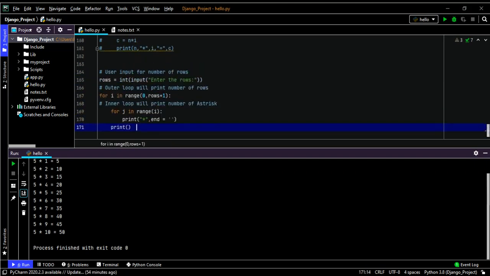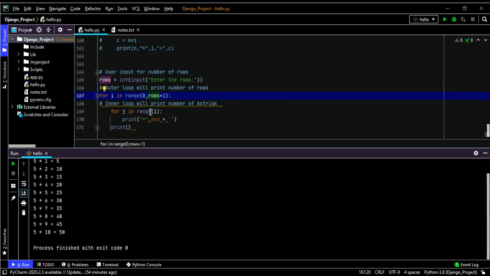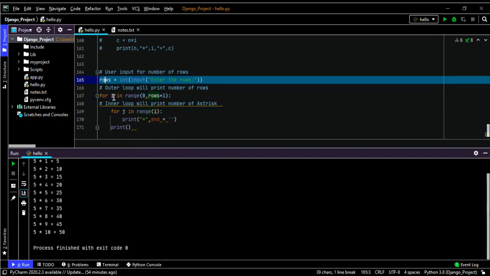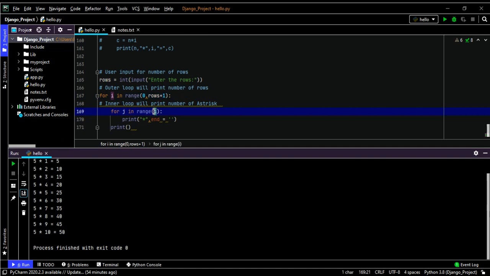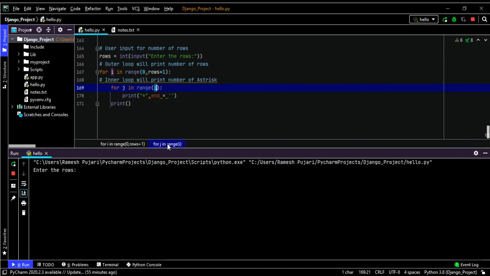Here I'm asking the user to enter the number of rows. So rows is the variable. I'm asking the user to enter the number of rows, and iterating over each row, incrementing row plus 1. Then I'm taking an inner for loop, for j in range of i, whatever this i value is, that many iterations will happen. Now I'll print the star based on the number of rows and columns the user entered.